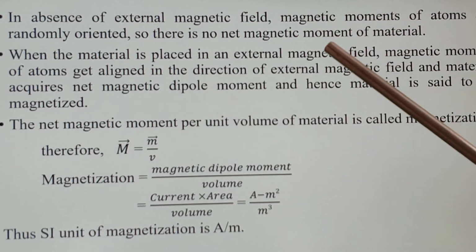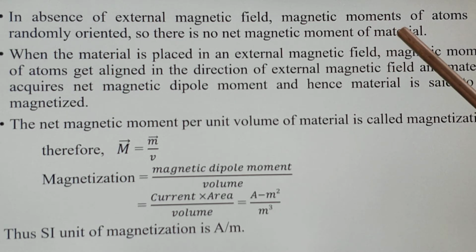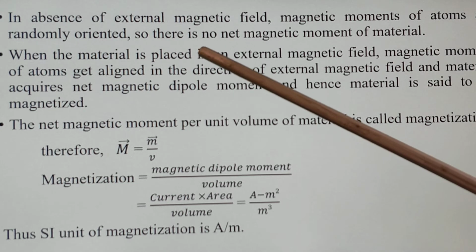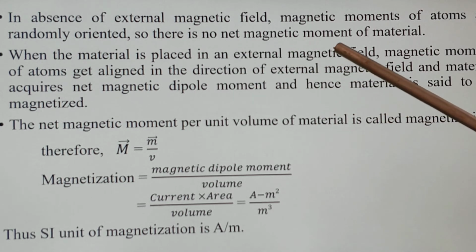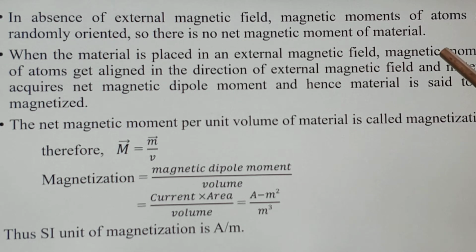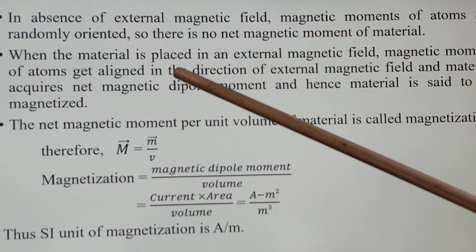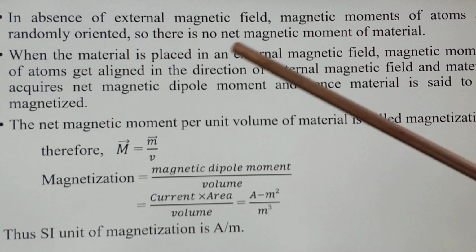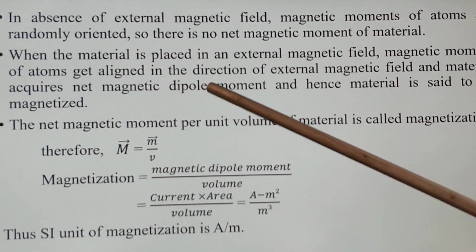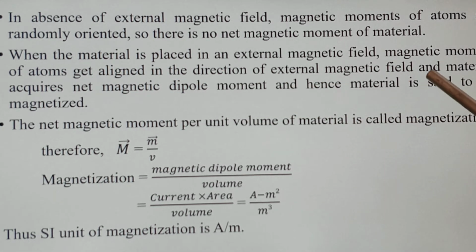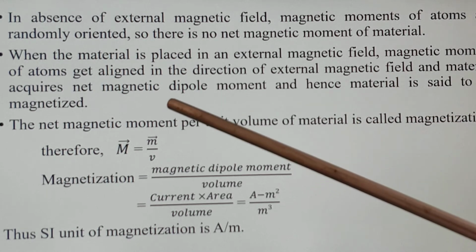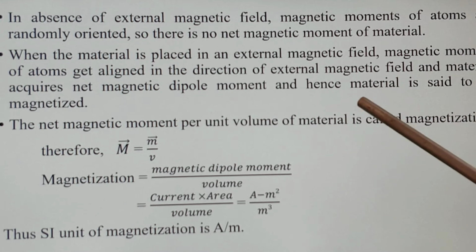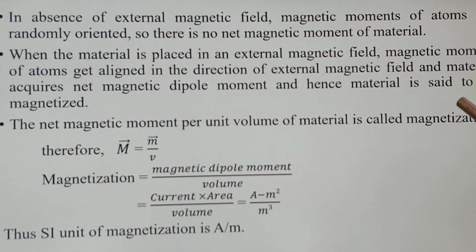Next we see, in the absence of an external magnetic field, the magnetic moments of atoms are randomly oriented. So there is no net magnetic moment of the material. When the material is kept in an external magnetic field, the magnetic moments of atoms get aligned in the direction of the external magnetic field and the material acquires a net magnetic dipole moment, and hence the material is said to be magnetized.